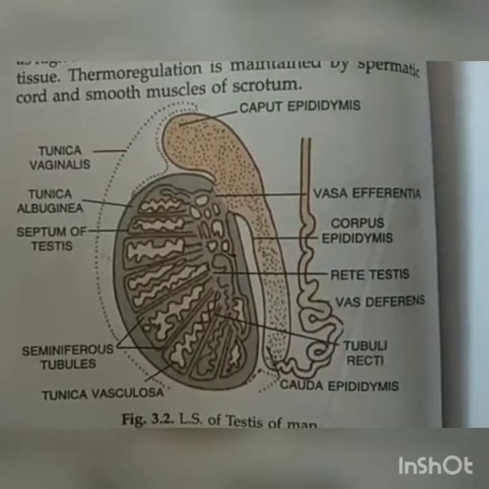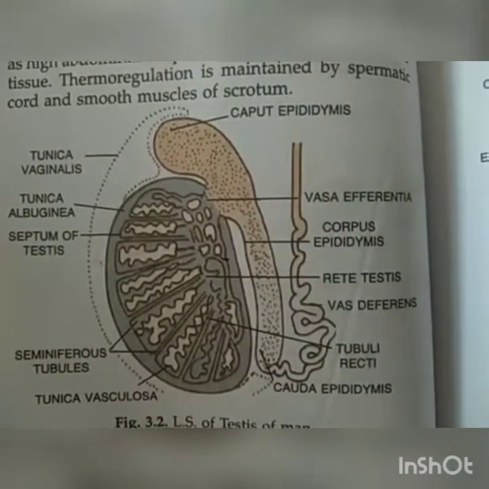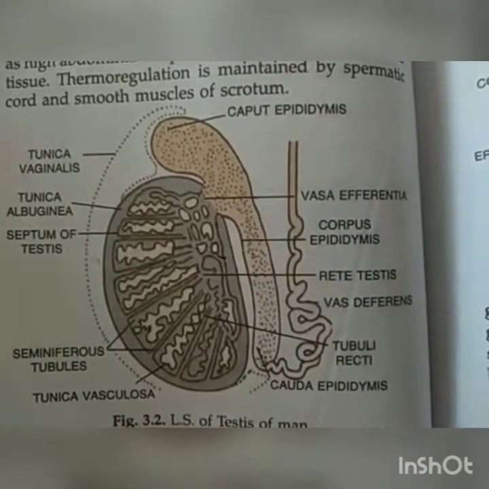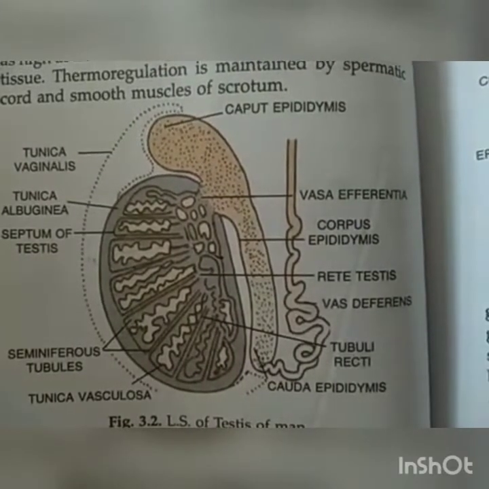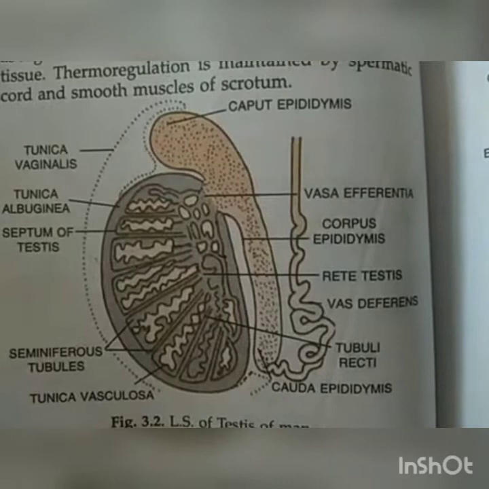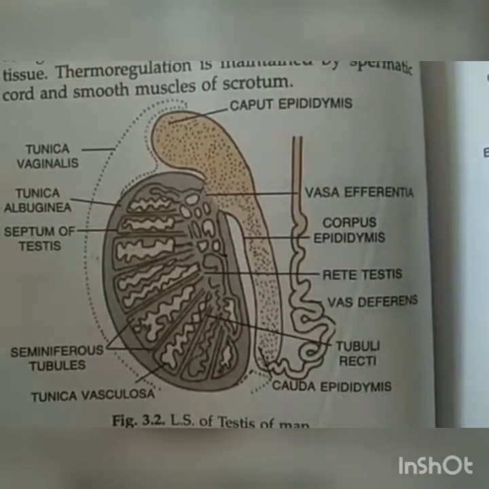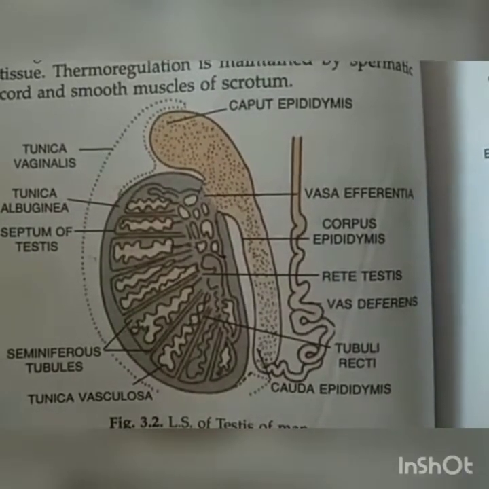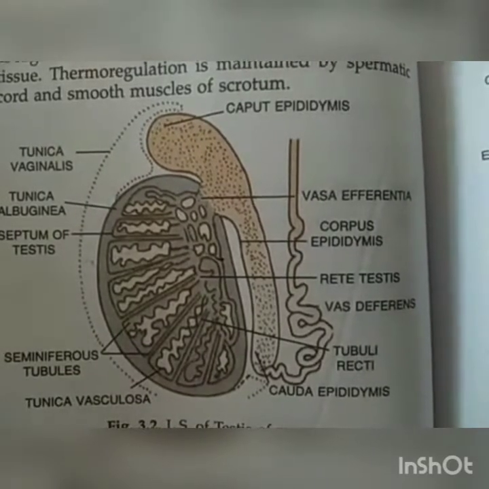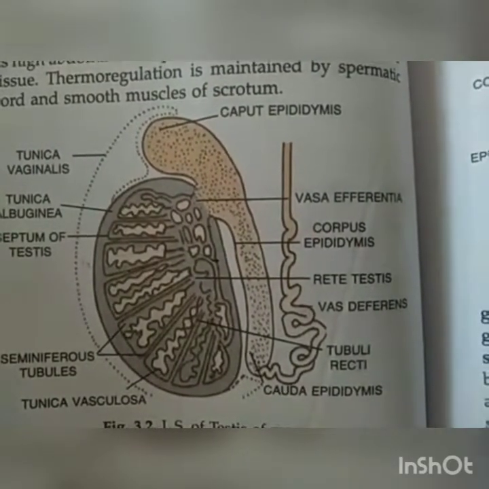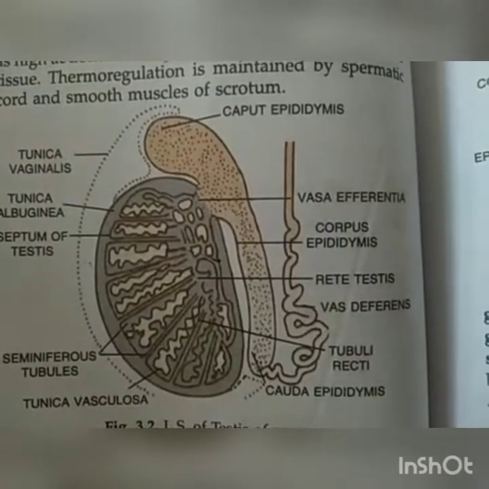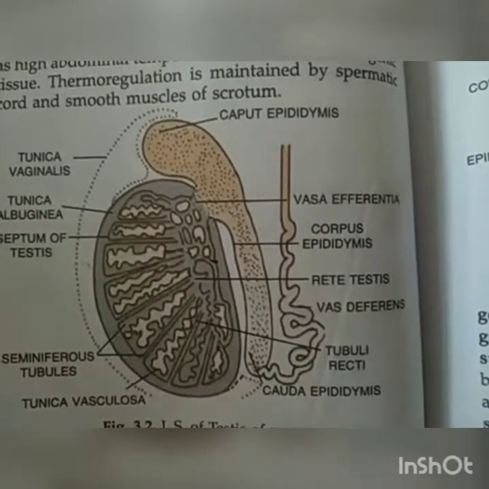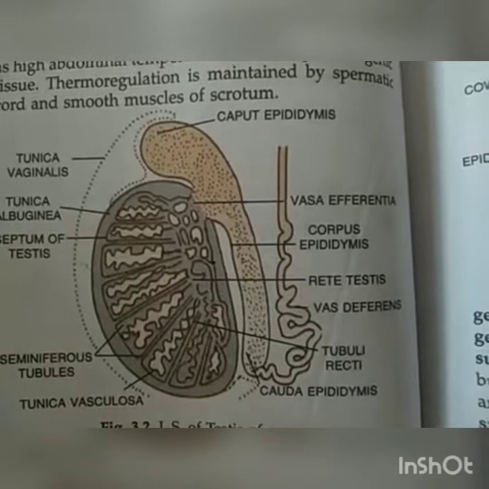So you must know what the vasa efferentia is and what the vasa deferentia is. The tube that receives sperms from rete testis is called the vasa efferentia or ductuli efferentia, and the tube that carries the sperm from the epididymis to the ejaculatory duct is called vasa deferentia. So efferentia means arising, upper one, deferentia means descending. Okay, efferentia originates from rete testis, and deferentia originates from the epididymis, cauda epididymis region.